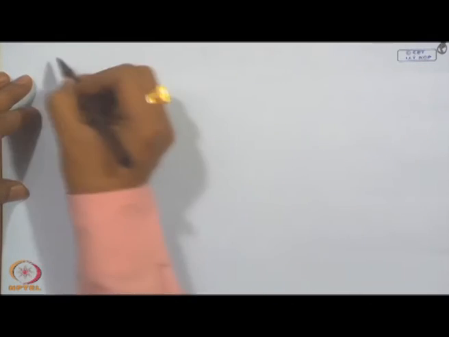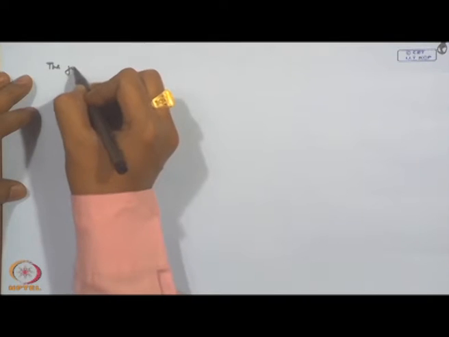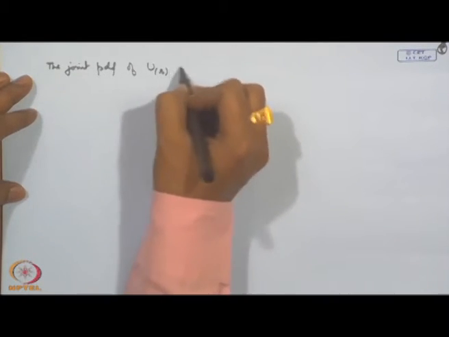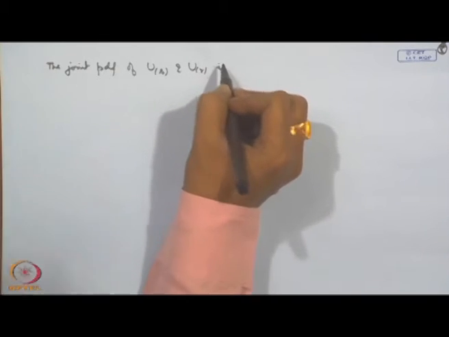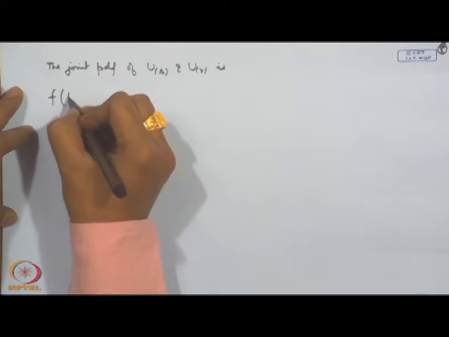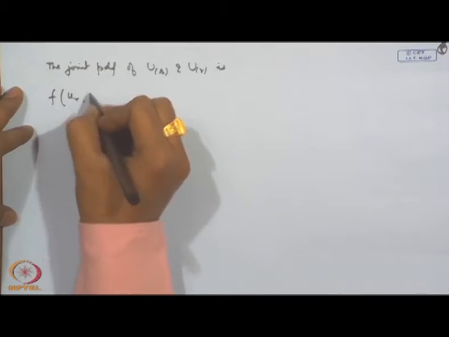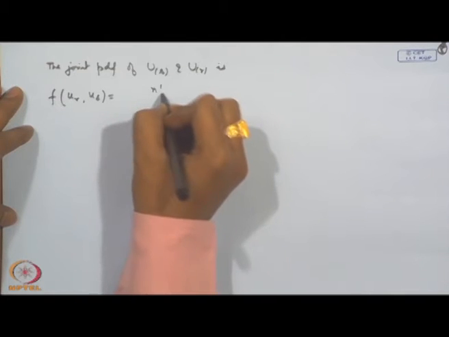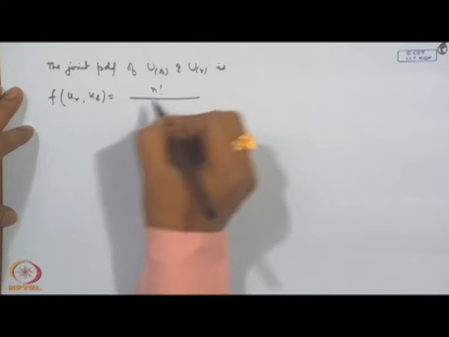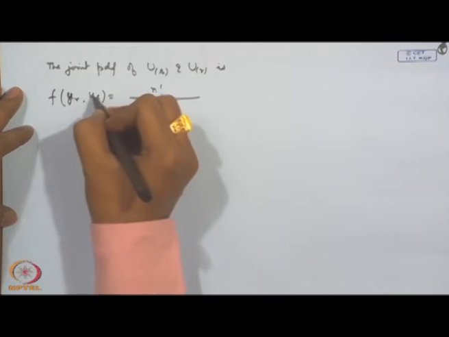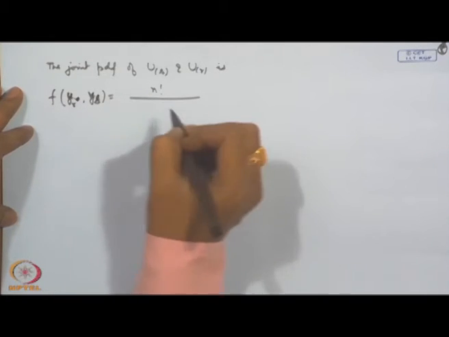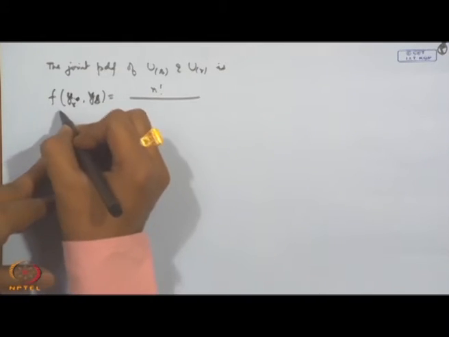Let me write this joint distribution again. The joint PDF of u_s and u_r, f of u_r, u_s, is equal to n factorial divided by... let me put y_s and y_r, because I will be using u again in a different context. So, y_r, y_s.